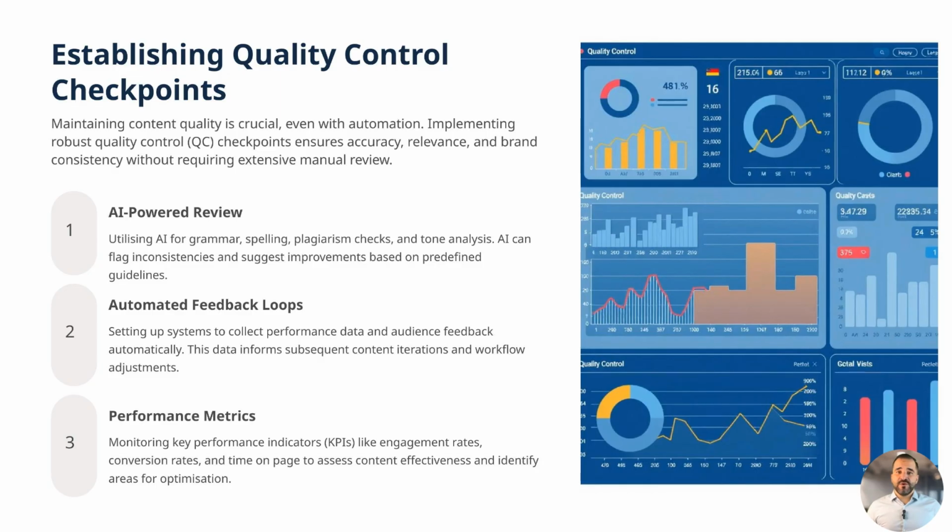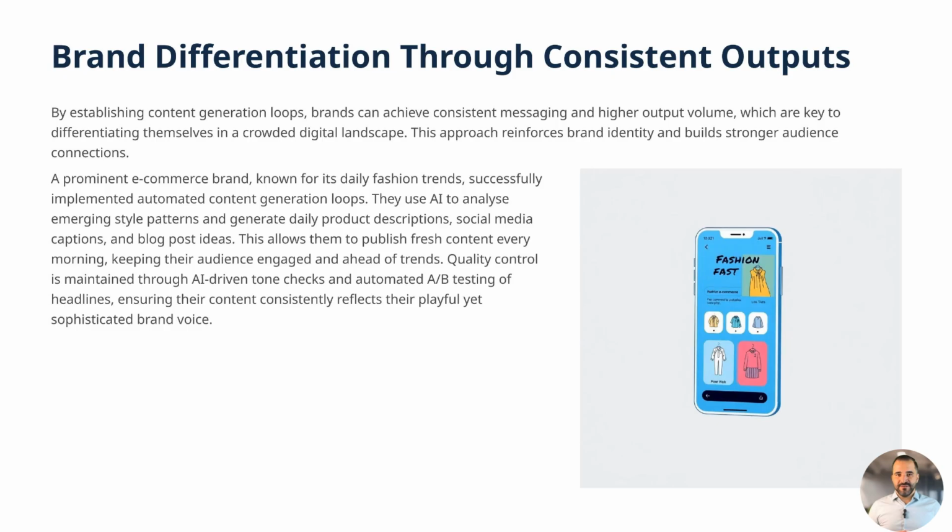Finally, continuous monitoring of key performance indicators, engagement rates, bounce rates, and lead generation conversions ensures content remains effective. Alerts can trigger immediate audits when performance dips below thresholds, prompting targeted updates. In my view, this layered approach preserves high standards, accelerates optimization, and frees teams to focus on strategy rather than tedious edits, all while maintaining rigorous brand consistency. Establishing robust content generation loops enables brands to maintain consistent messaging, scale output efficiently, and stand out in crowded markets.